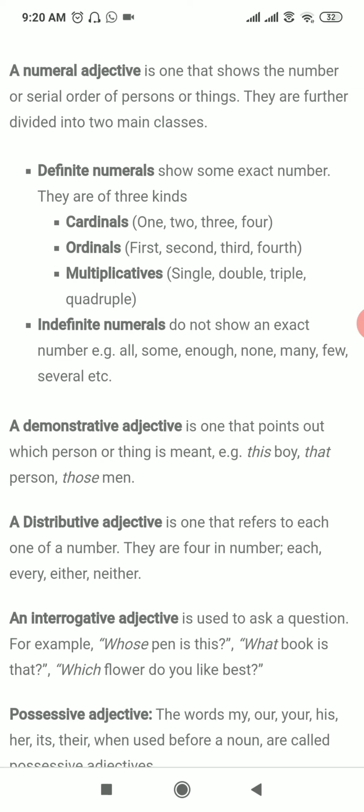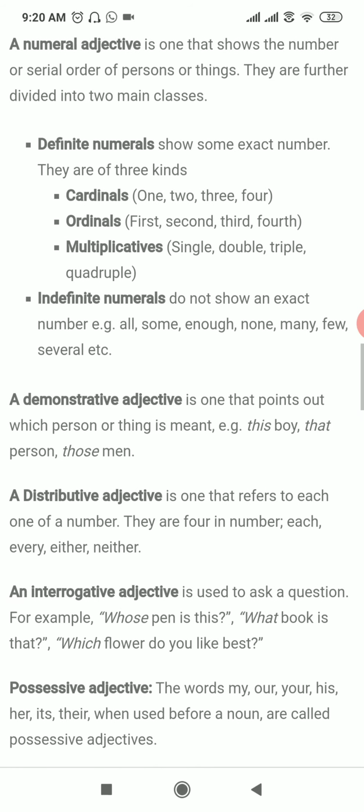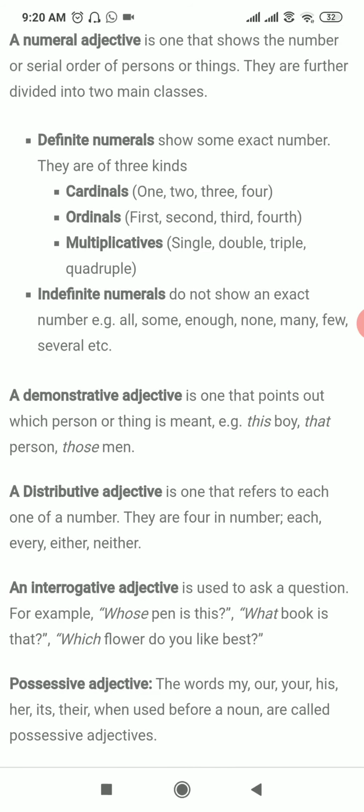Here this adjective is used for numbers, and the quantitative adjective is used to show the quantity of anything. So that is the difference. Sometimes students have a confusion in that.